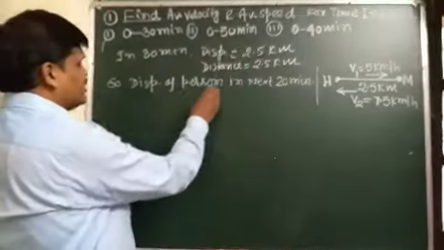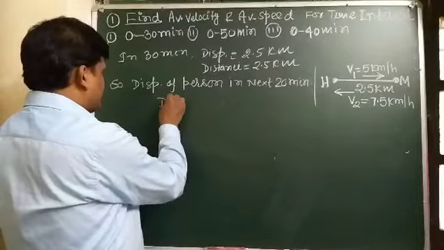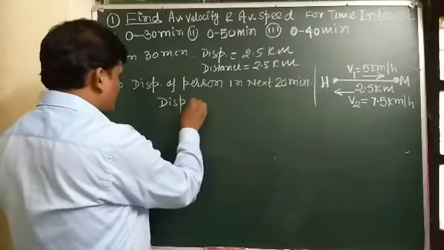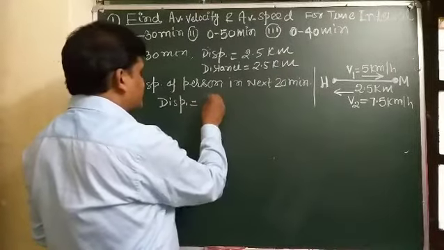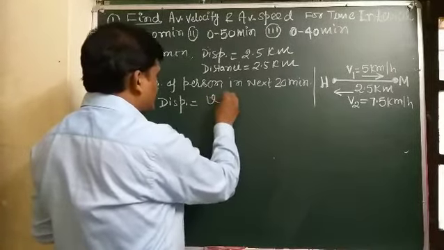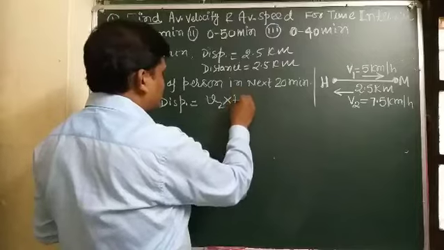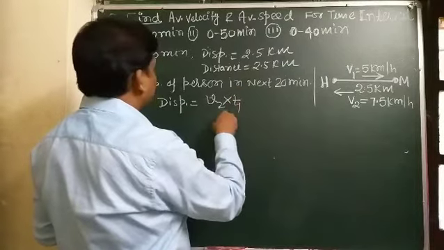So the displacement comes out to be speed v2 times time, t1.